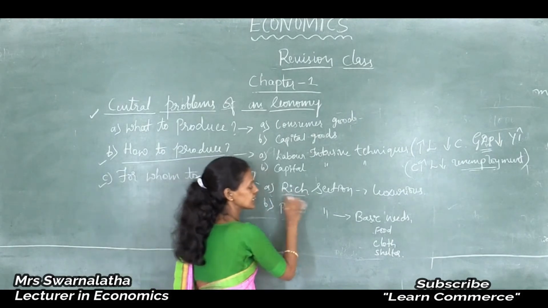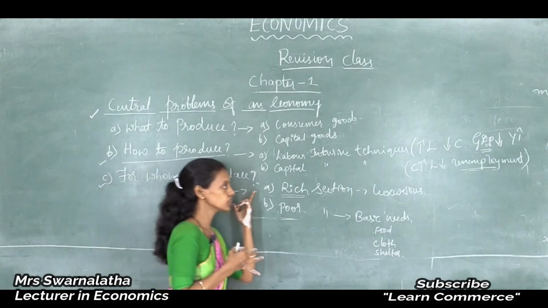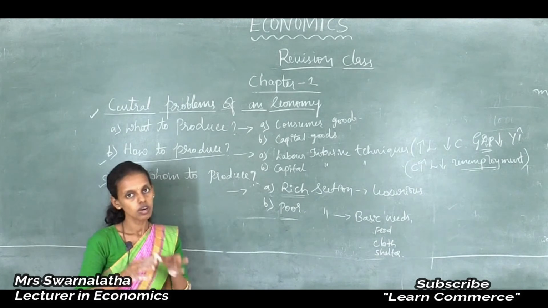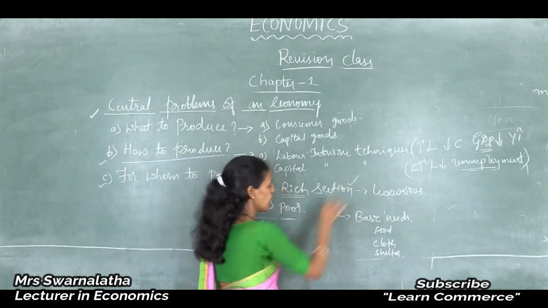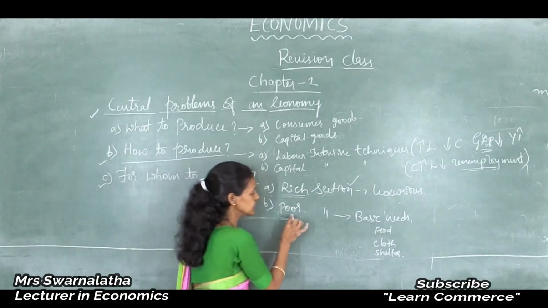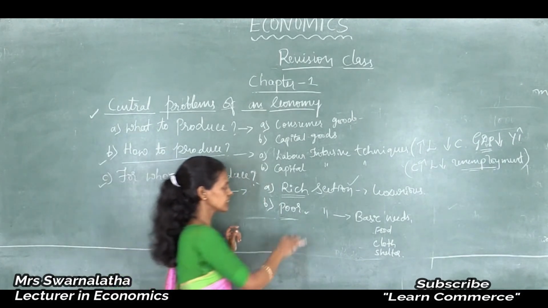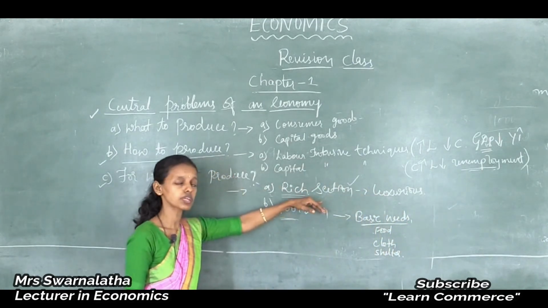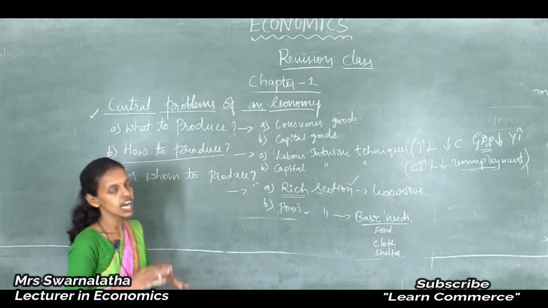So for a country like India, it is a big problem while producing goods and services whether to concentrate more on the rich section or on the poor section, because only 20% of people come under the rich section and the remaining 80% come under the poor section. Thus it is a big challenge to feed this population with basic needs. If luxurious items are produced more and more, poor people will suffer from hunger and starvation.